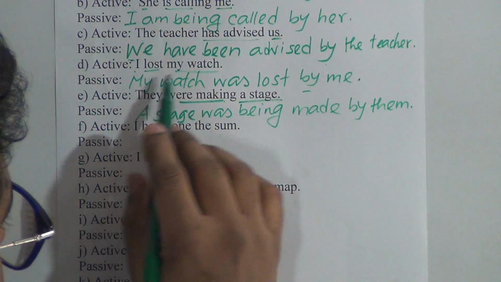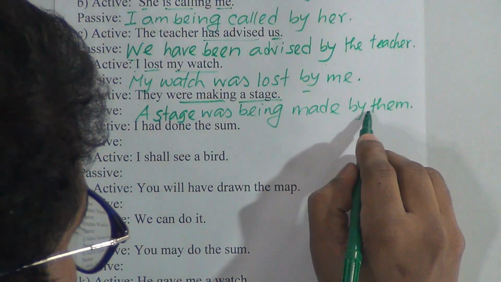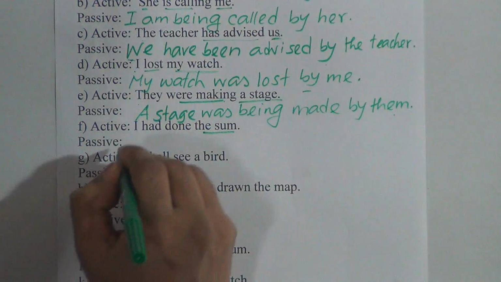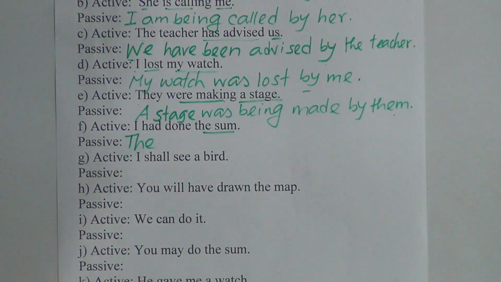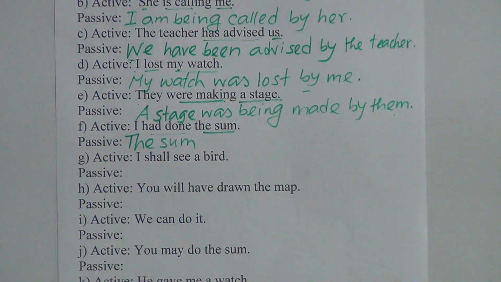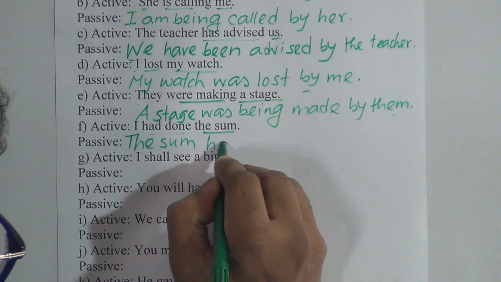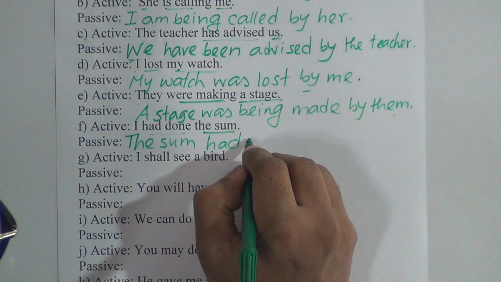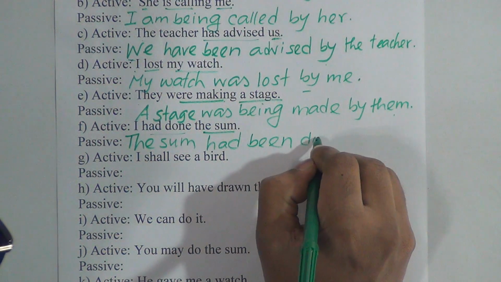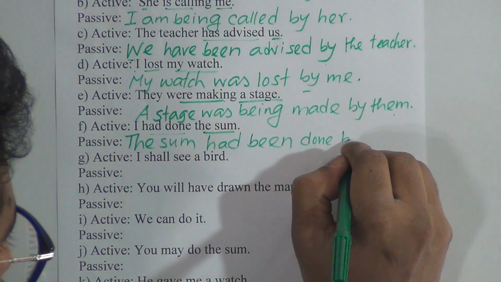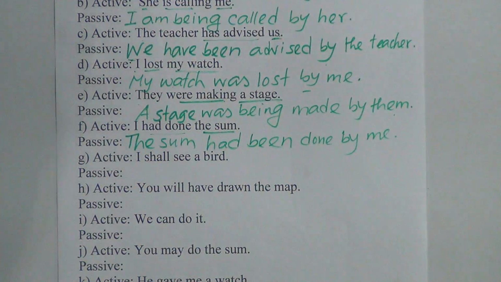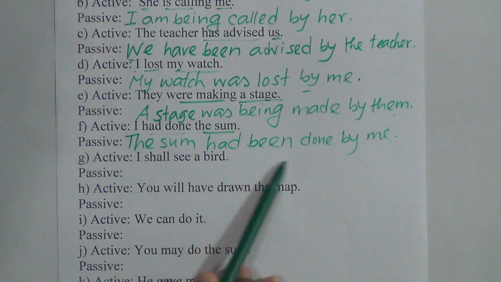The subject will be the object in passive voice, so "they" will be "them." Number A, "I had done the sum." The sum here is the object; it will be the subject in passive voice. "Had done" is past perfect tense, so we put the auxiliary verb "had been." So, the sum had been, past participle of main verb already given, done, preposition by, "I" will be "me" in the objective form, an object. So, the sum had been done by me.